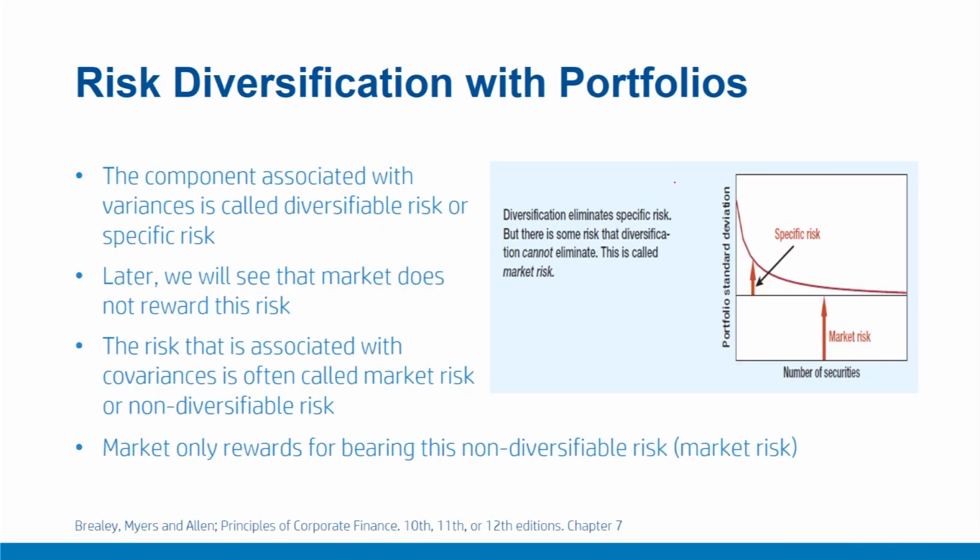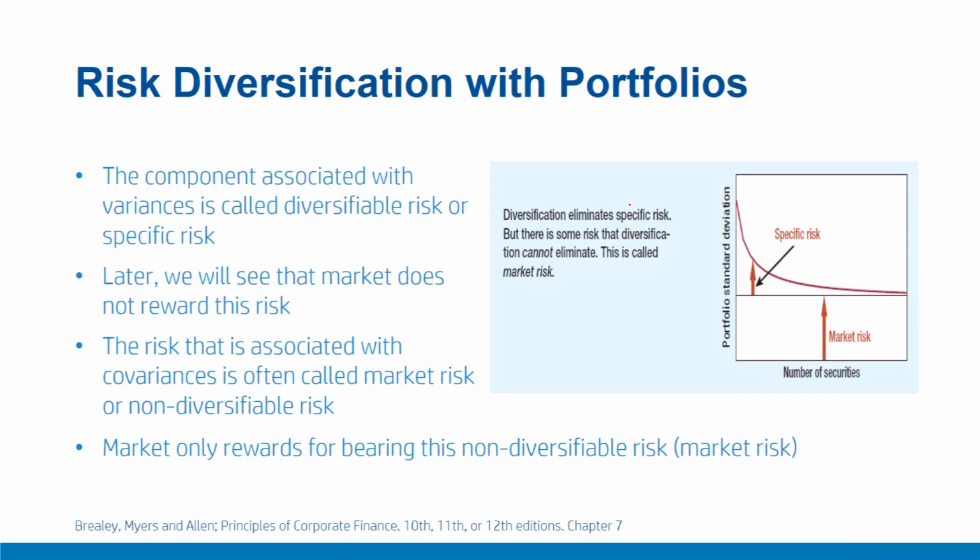In financial markets, fund managers and investors are only rewarded for bearing this market risk. Often you would have heard the statement on mutual fund ads that mutual funds are subject to market risk. The statement precisely reflects the fact that this risk cannot be eliminated. Even if you had all the stocks and securities available in the market, you would still be exposed to this systematic risk or market risk, and this cannot be diversified, and therefore markets only reward for bearing this market risk or systematic risk.